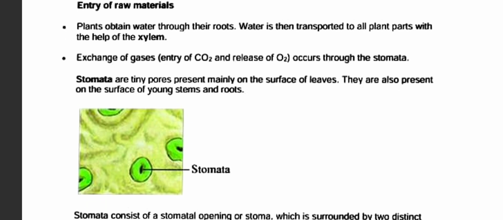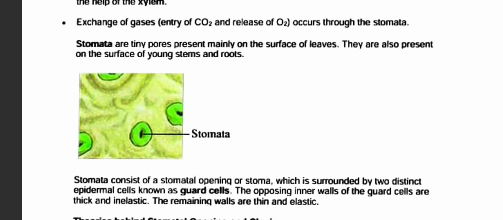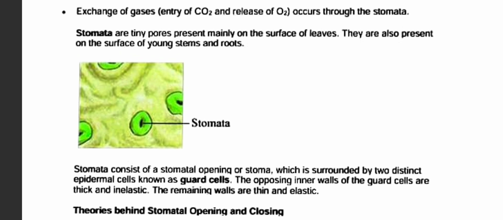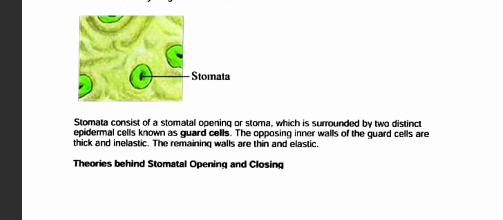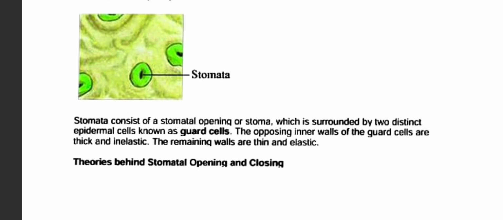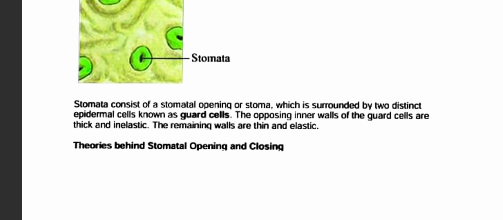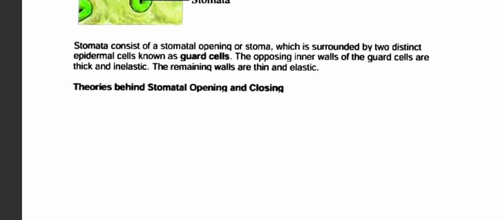Stomata are the tiny pores present on the surface of the leaf. They are also present on the surface of young stem and root. We have discussed this in our previous video on transpiration. A stoma consists of a stomatal opening, which is surrounded by two distinct epidermal cells known as guard cells. The opposing inner walls of guard cells are thick and inelastic. The remaining walls are thin and elastic. Now the theory behind stomatal opening and closing, we will do that.